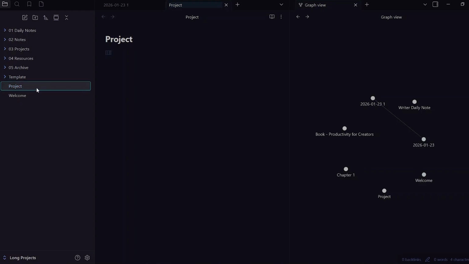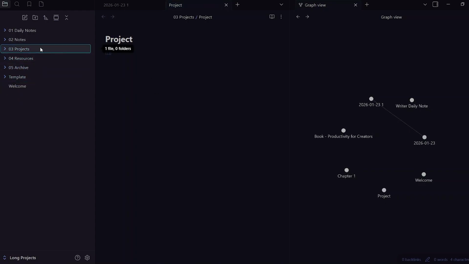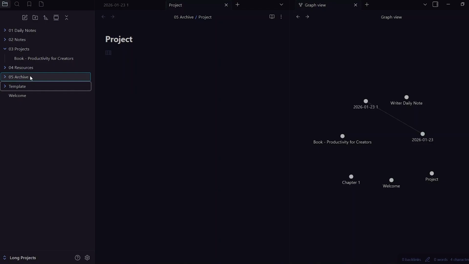So you're going to take your project note, you're going to put it in the projects folder, and then when you are done with it, you're going to put in the end notes, and then you're going to take it and put it in the archives folder. So once you are done, it's going to be in the archives folder. It's going to stay there, and you can go back and look at all of your projects that you've completed, go over the end notes and see patterns that you need to improve yourself.